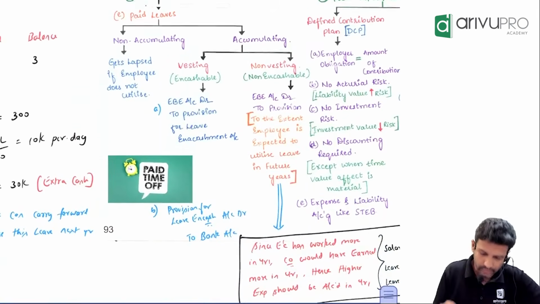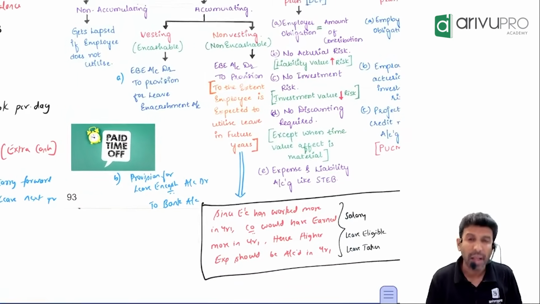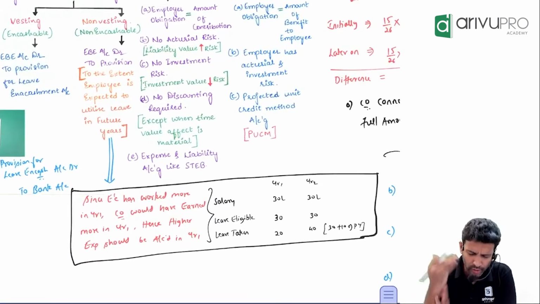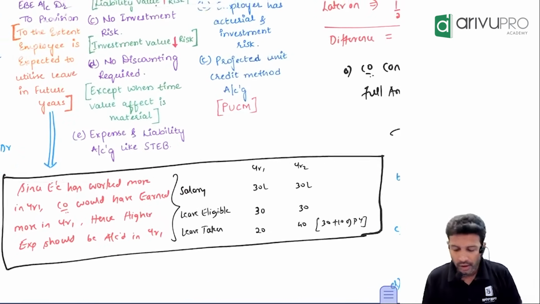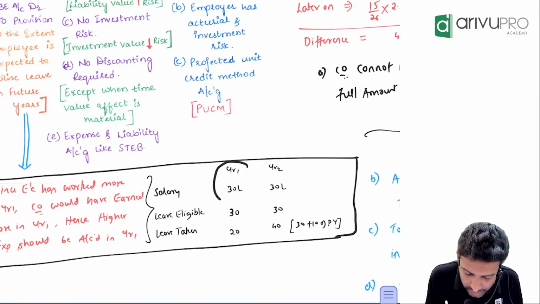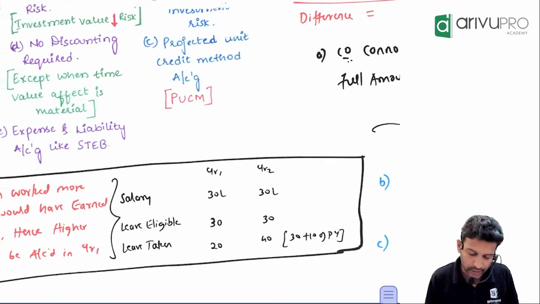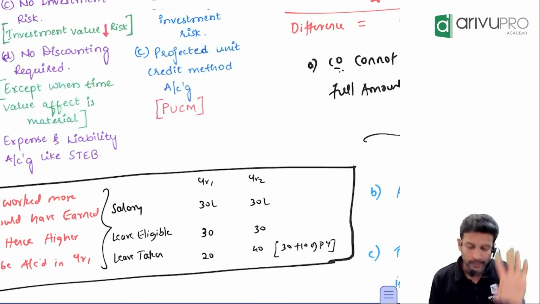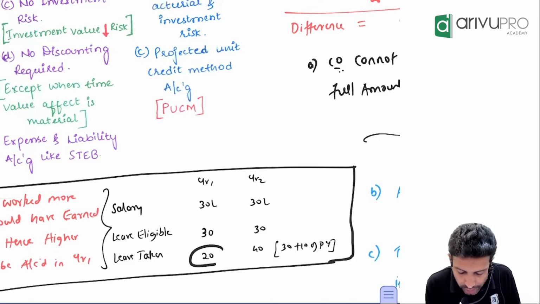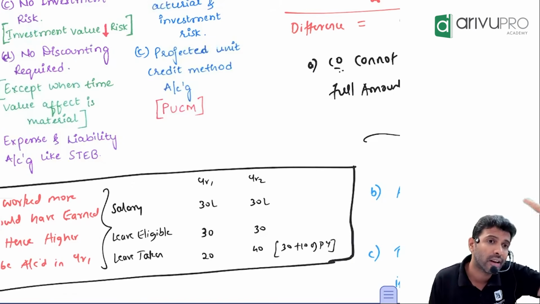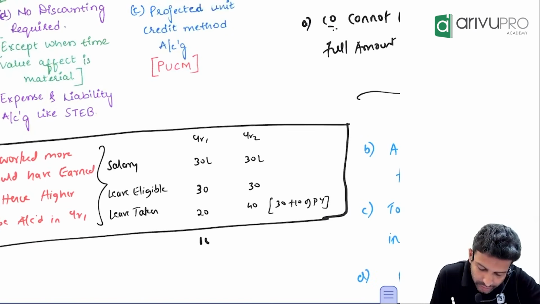Sir, why, sir? The concept is this, matching concept. Okay, instead of going into all that, look at this example, another one I built up. Let's say in the first year an employee's salary is 30 lakh. He was eligible for how many leaves? 30. But leave taken is only 20. Eligibility is 30, taken is only 20.